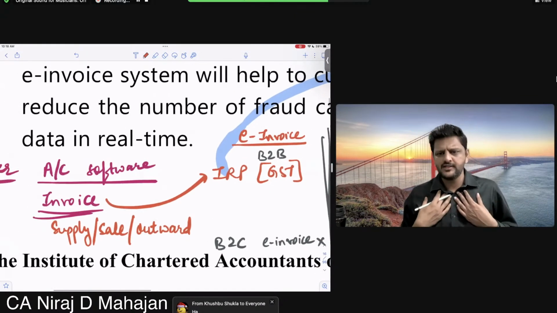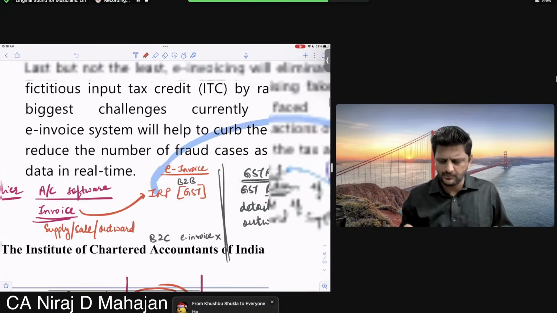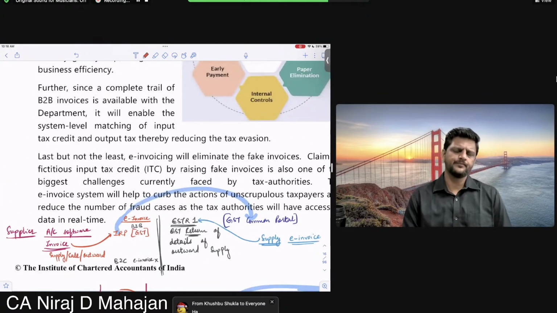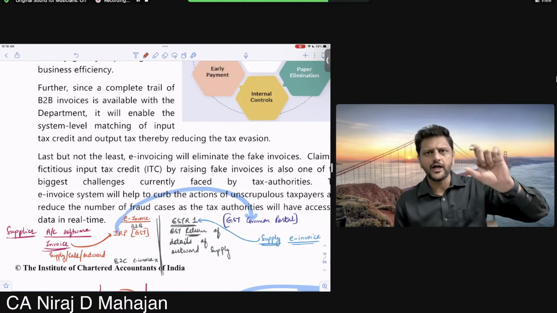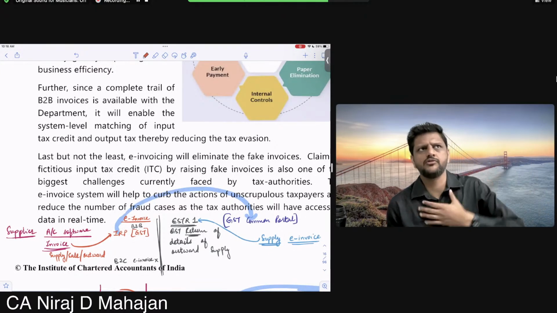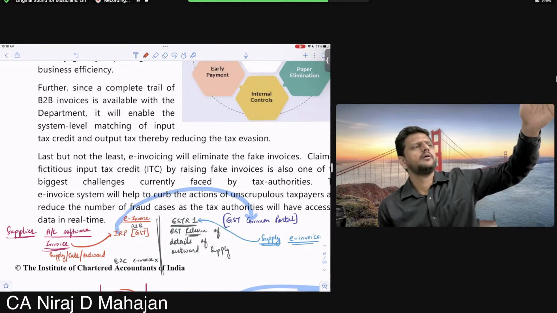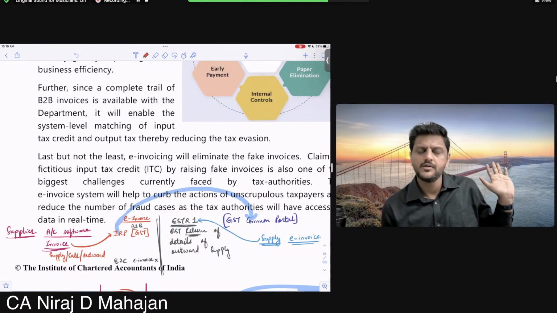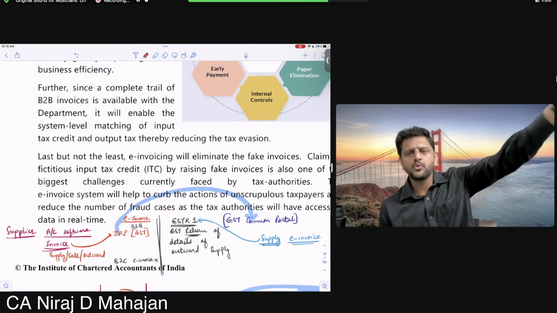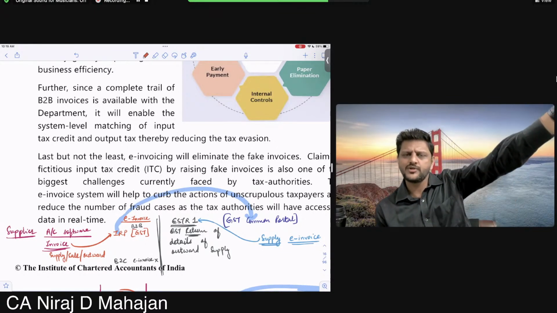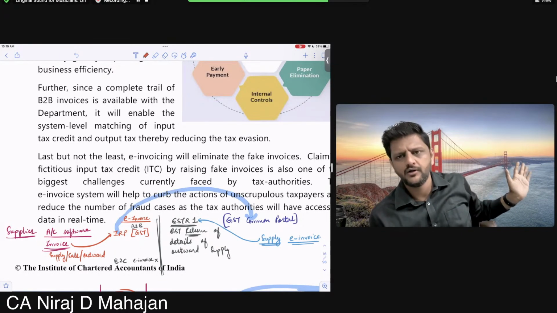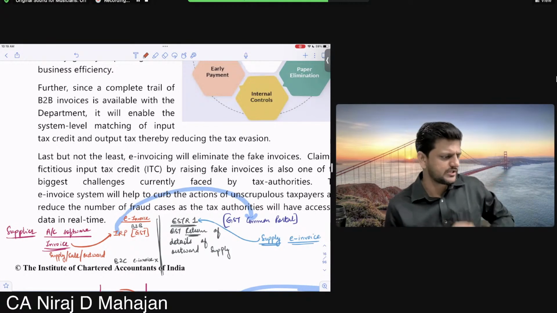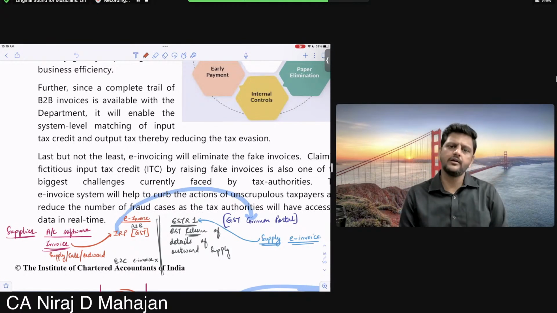So right now I'm talking of myself only as a supplier. I'm a big supplier, more than 50 crores turnover. So I'm required to electronically upload details of my invoice on the GST website, the IRP. Again, I am required to file GST returns also, another compliance, GSTR1 outward supply. So the invoice details which I had already uploaded will be automatically reflected or captured in my GSTR1 outward supply return. Clear?